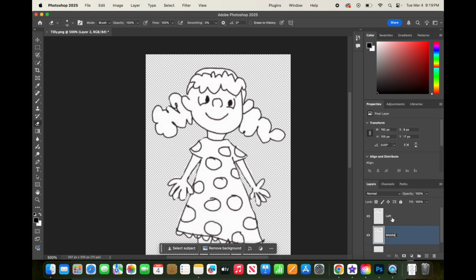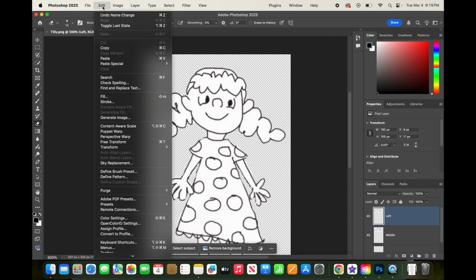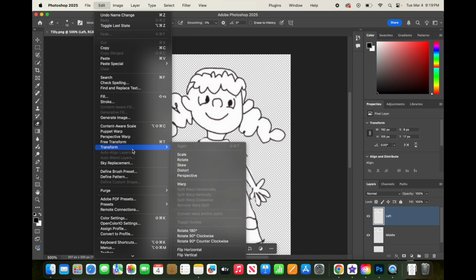Then I'm going to select the left layer again, and you can't really see it right now, but when I click that left layer and I go up to Edit, Transform to select Rotate.